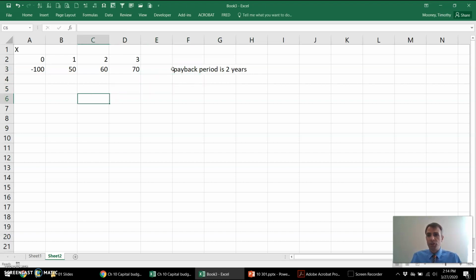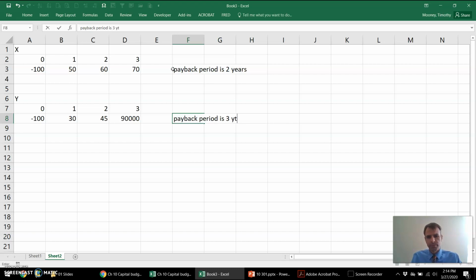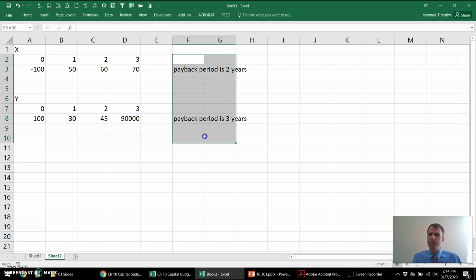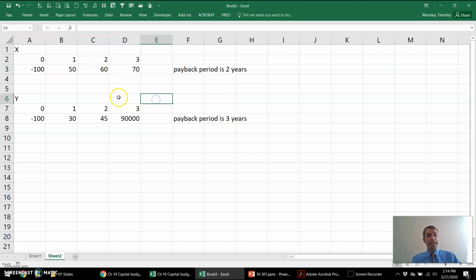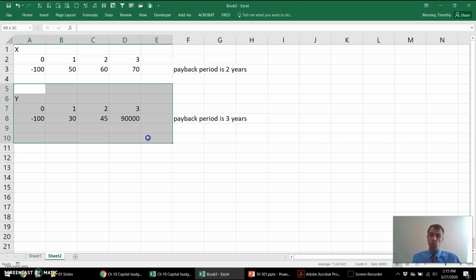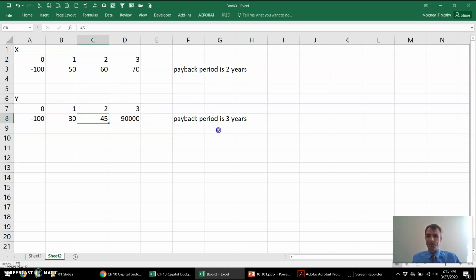Then compare that to project Y, years 0, 1, 2, 3. Suppose this also costs $100, and then it generates $30 of cash flow in year 1, $45 in year 2, and then $90,000 of cash flows in year 3. So this project takes longer to pay for itself. If we just look at this metric, payback period, project X looks better, but I hope any of us would realize that project Y is probably a way better project if you look at the cash flow that happens after the project pays for itself. That's a big weakness of the payback period.